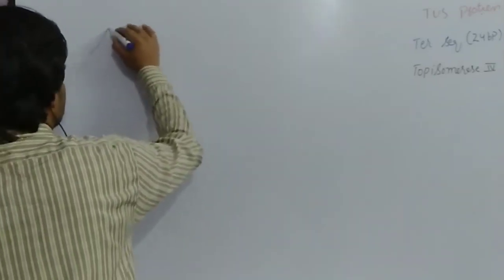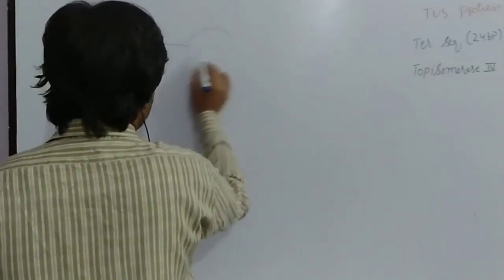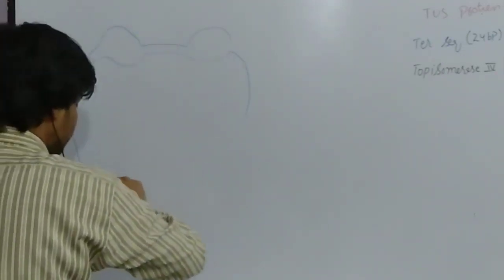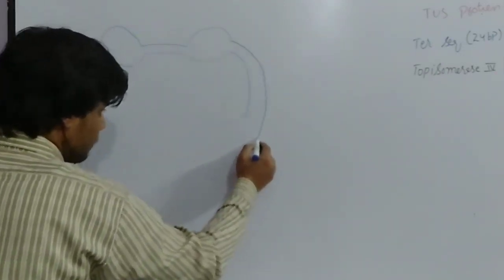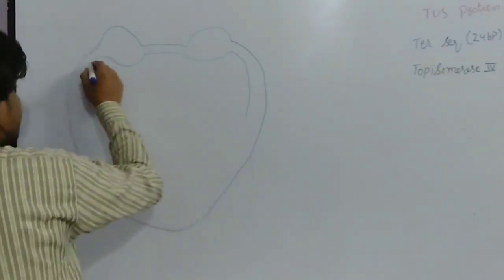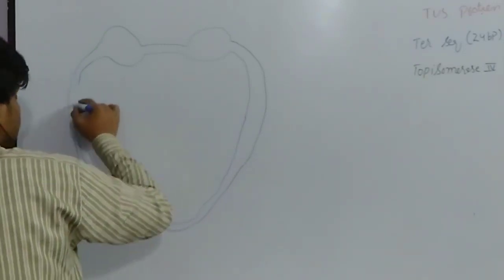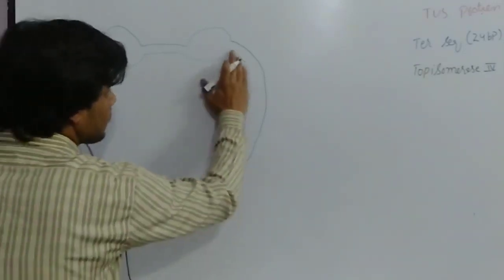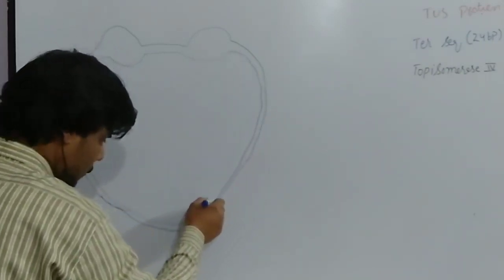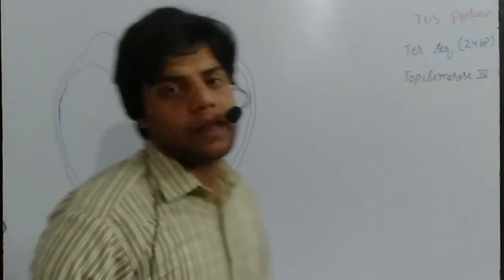Let's say this is one replication bubble and this is the other replication bubble. Now we have two replication bubbles.